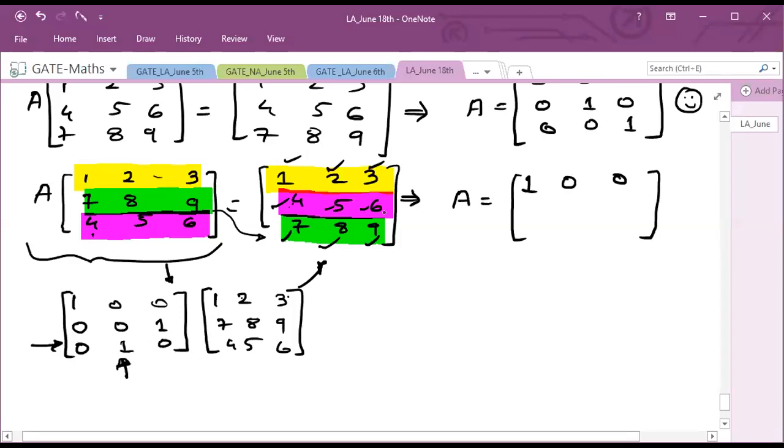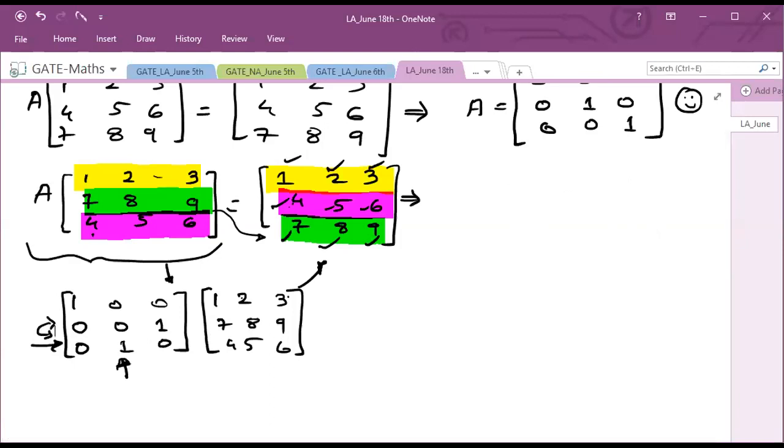So whenever you need to switch any row or column, you need to know what you have to take as A, right? If you need to find the same matrix as output, your A should be the identity matrix. If you have to switch two rows, just switch those two rows in the identity matrix. Suppose you have to switch R1 and R3, then switch R1 and R3 in the identity matrix. If you have to switch R2 and R3, then switch R2 and R3 in the identity matrix. Is it clear? Please give me some response.